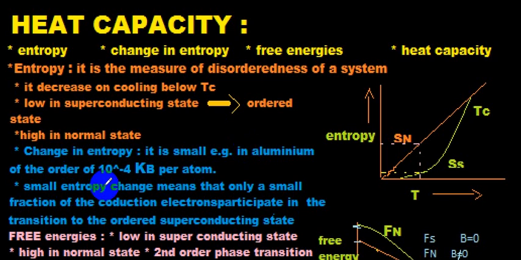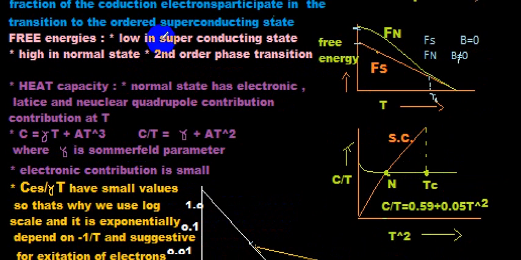A small entropy change means that only a small fraction of the conduction electrons participate in the transition to the ordered superconducting state. The conduction electrons are in the normal state, and you can say that the conduction electrons from the normal state will move towards the superconducting state, and their number will be very small. Free energies: low in the superconducting state and high in the normal state.